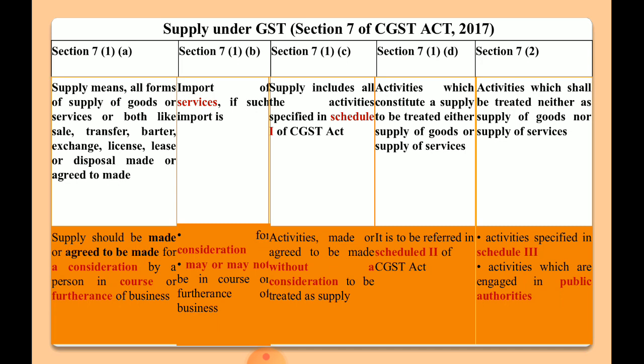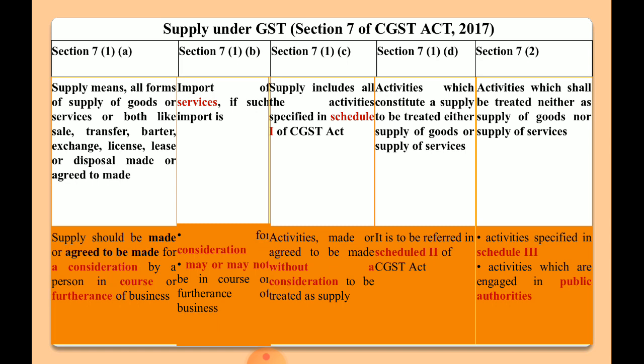Now the last one, that is section 7 subsection 2. Section 7 subsection 2 talks about the activities which shall be treated neither as supply of goods nor as supply of services. Section 7.2 is very important. These sections talk about the activities that will be treated neither as supply of goods nor as supply of services. Now, what are those activities? All the activities specified in Schedule 3 of the CGST Act, that we need to remember.